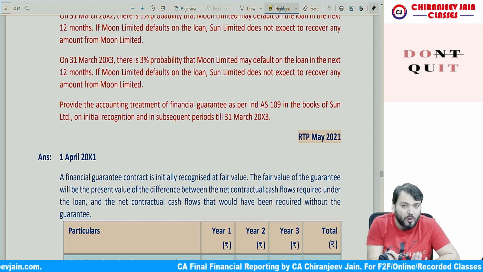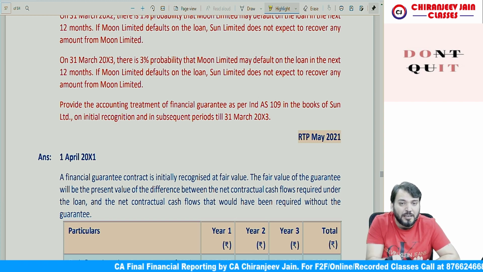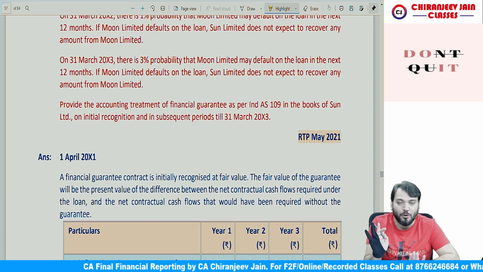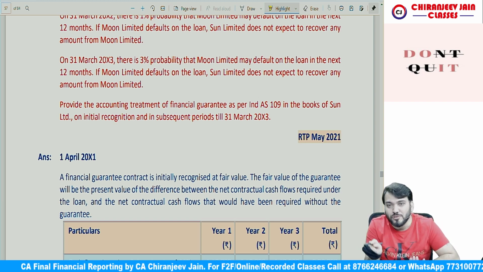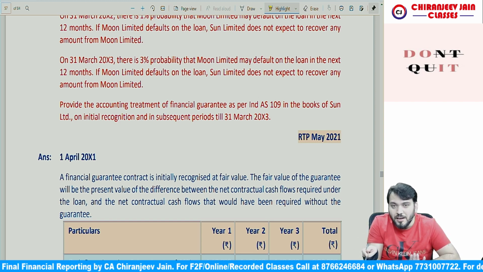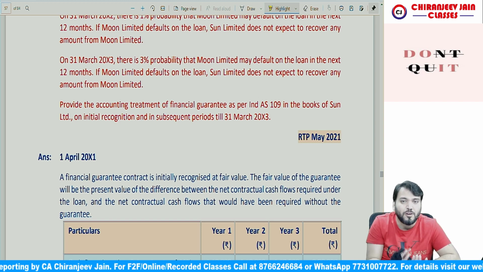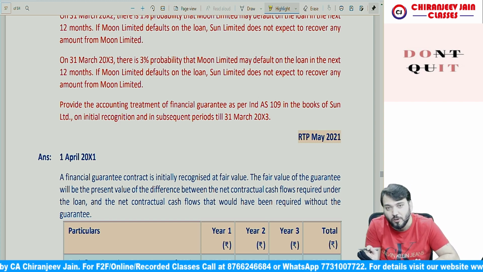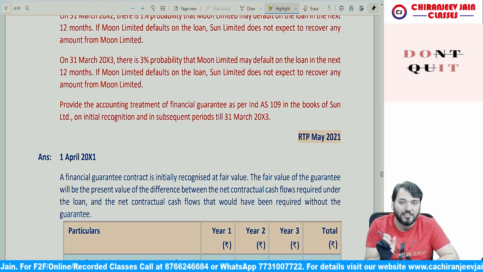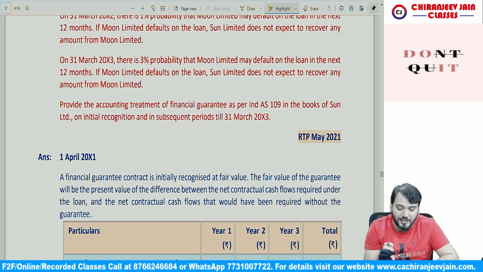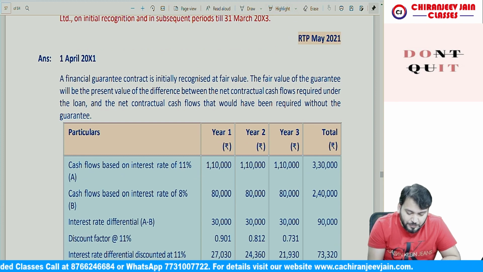So can I say under the contract, the contractual rate of interest is 8%, but if the guarantee had not been given, the rate of interest would have been 11%. I hope you are understanding. Correct? Yes, sir. So the difference between the present value of contractual cash outflow under the terms of the contract, less the present value of contractual cash outflow if the guarantee had not been given, will be the fair value of such financial liability. Understood? Financial guarantee. So how to calculate that? It is given. Let us do that. So what have they given?